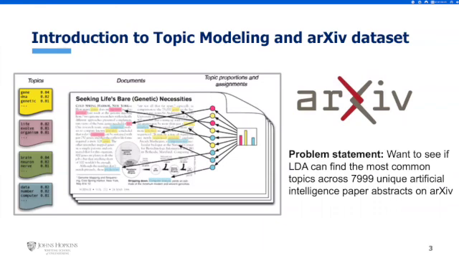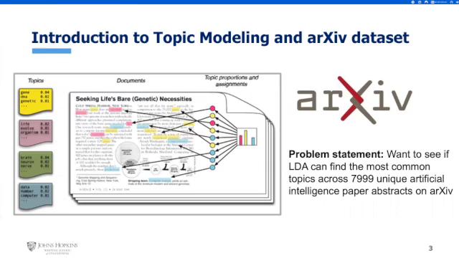So an introduction to topic modeling. It's a technique used in natural language processing and machine learning to identify topics or themes that are present in a large corpus of text. The goal of topic modeling is to extract the underlying structure of a document collection, usually by automatically identifying the main topics that are discussed in the text. And when thinking about that, I immediately thought about the datasets that are in arXiv. arXiv is a free distribution of academic articles from researchers in fields ranging from physics to computer science, biology to economics.